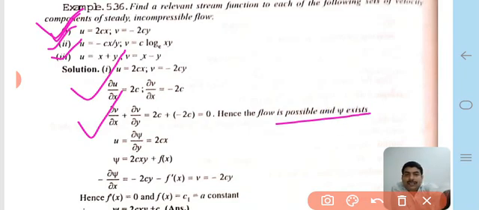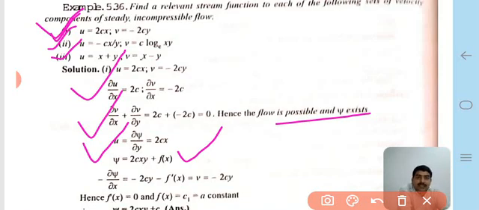We know that u is equal to del psi upon del y, which is equal to 2cx. Integrating that equation, psi is equal to 2cxy plus a function of x, f(x). Now we take the partial derivative of that equation with respect to x. Minus del psi upon del x is equal to minus 2cy minus f dash x, and this is the function of v, therefore v is equal to minus 2cy.